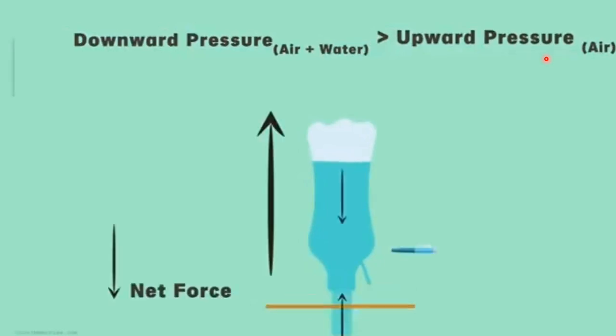Hence, the net force that is acting on the bottle is in the downward direction because the upward pressure is lesser than the downward pressure. Upward pressure is lesser than the downward pull. Therefore, I can say this is the reason why the paper detaches from the surface of the bottle.